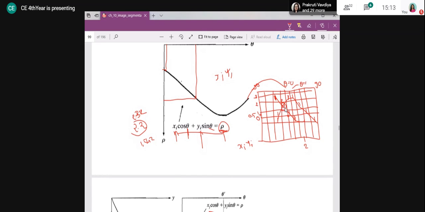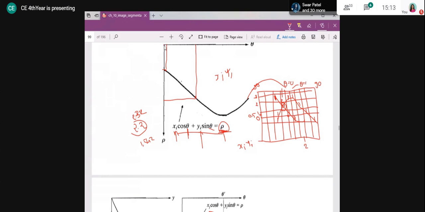What is the meaning of that? With this particular theta value and this particular rho value, there is a line passing through this pixel. Now you may say, okay, but it is possible that we are missing some lines. Yes, we are missing them, but this is a tentative idea that you want to take from here. If you want exact values, then instead of having the range from 1 to 2, you can have 1.5, 0.2. In that way you can also have the range of rho. But actually that will not matter to us much, because this is the distance from origin.